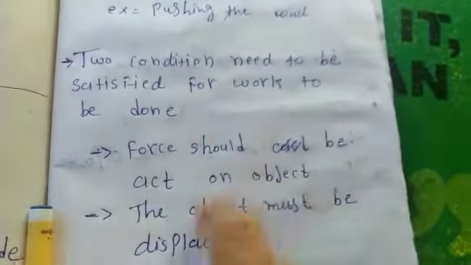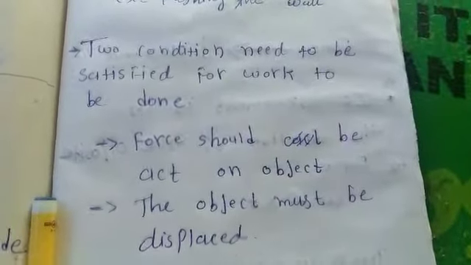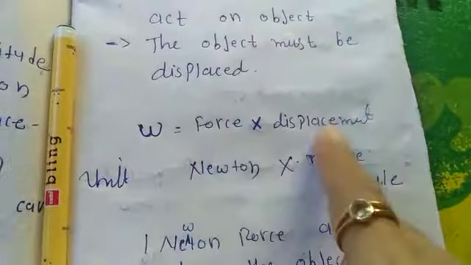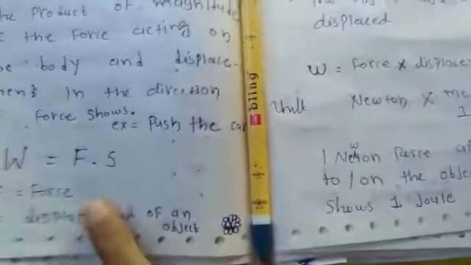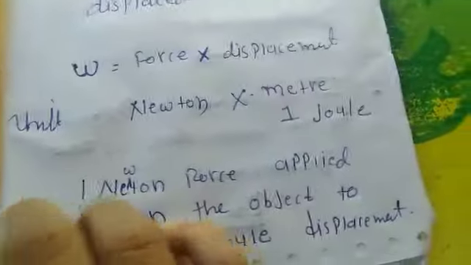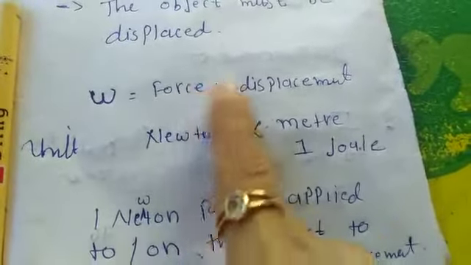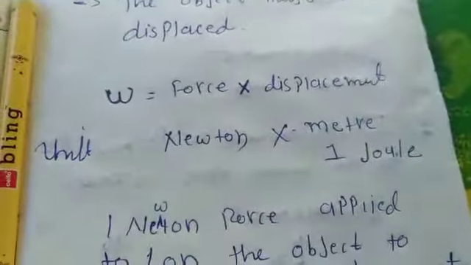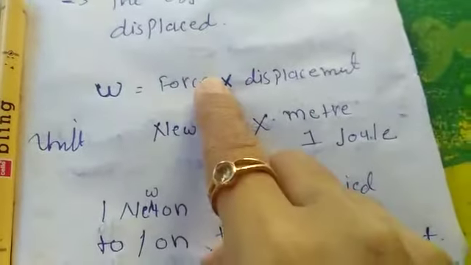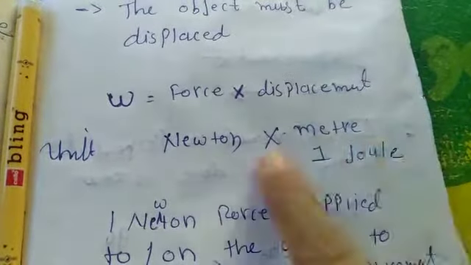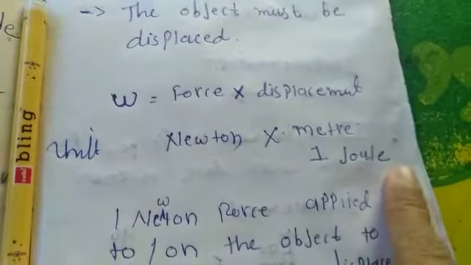This is the two condition. All right, so work is equal to force into displacement, as we can see here. And what is the unit of it? Force is in Newton, right? We understood in the last chapter.